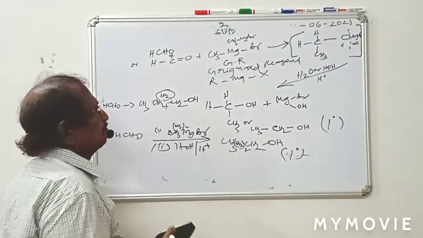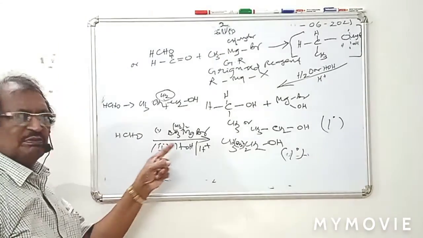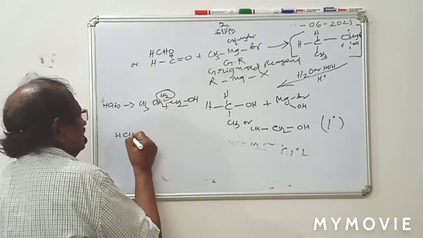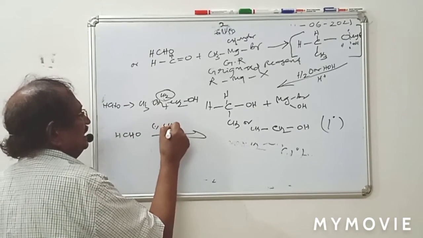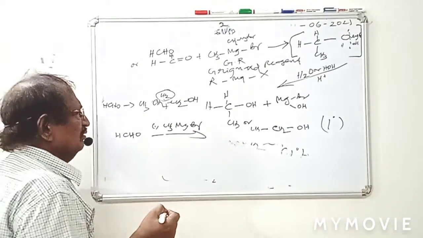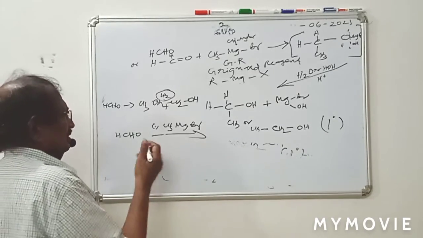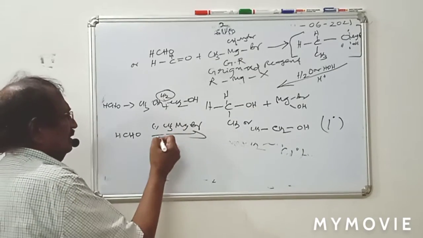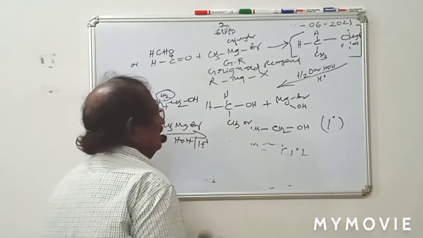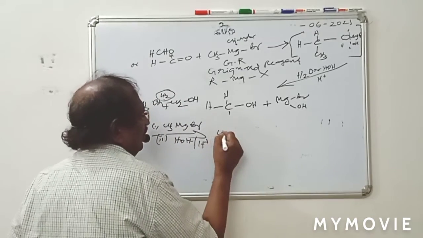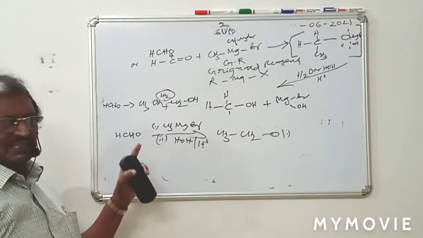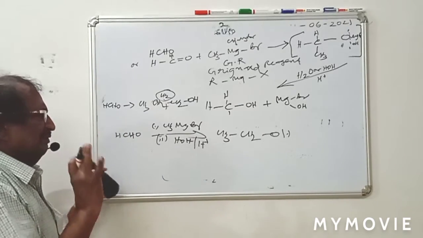Okay, next. Suppose if we want to write elaborately, suppose the format is HCHO, first step CH3MgBr. Why CH3MgBr? Why not CH3MgI? Why not CH3MgCl? Anything you can put, no problem. CH3MgX also you can put. Second step, hydrolysis, HOH with H plus. What will be the product? Ethanol, CH3CH2OH. 1 degree alcohol is ready. This only we are keeping in our mind.